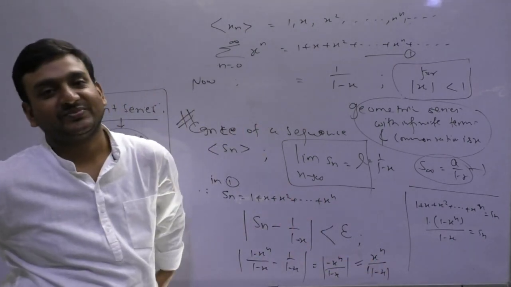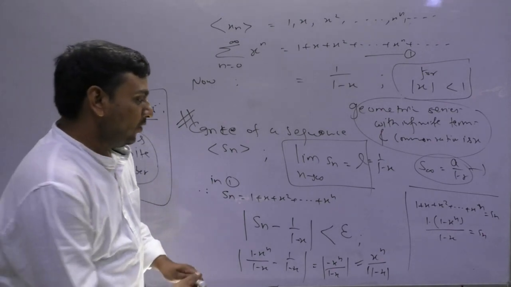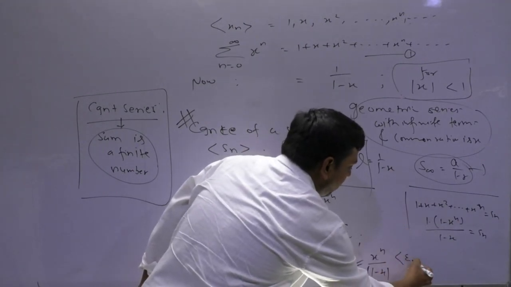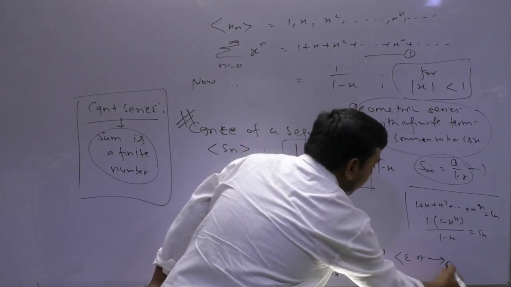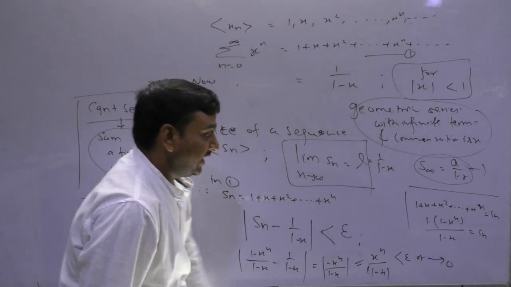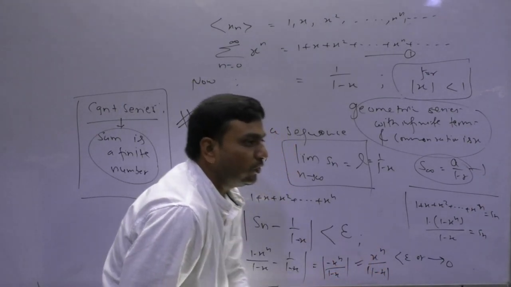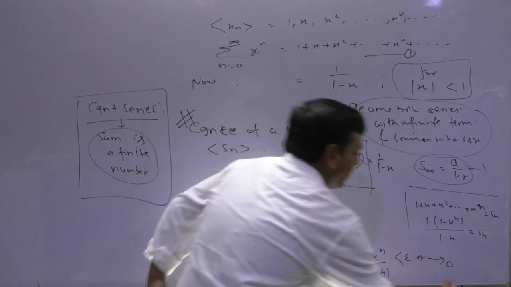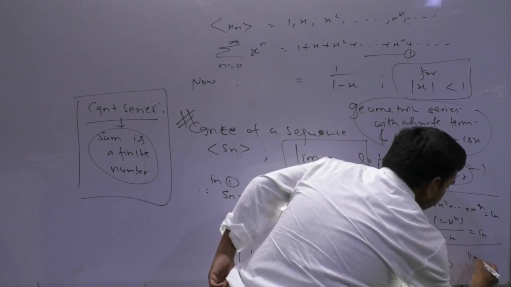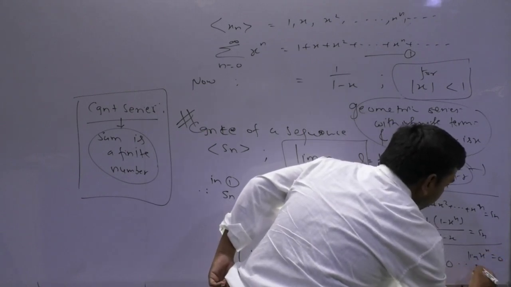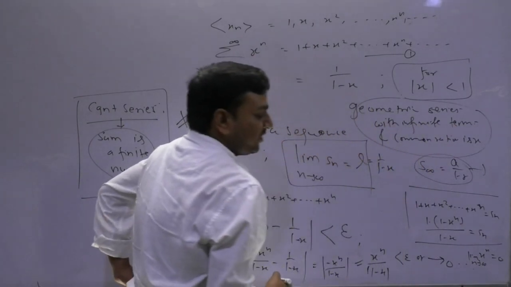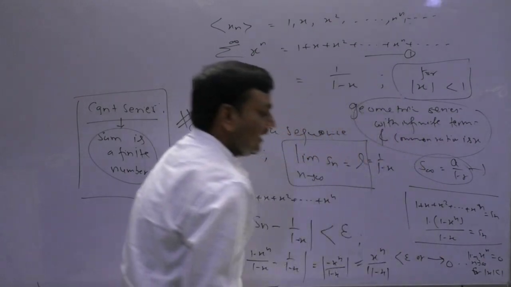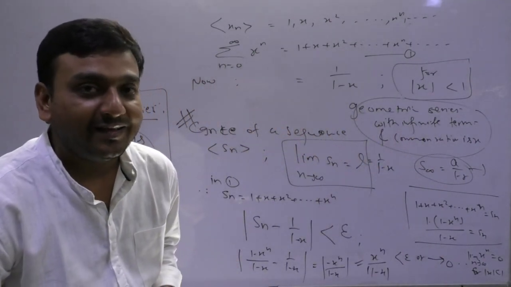Any doubt? Now, if I want this quantity to be less than epsilon, or you can say tend to 0, this quantity will tend to 0 only when modulus of x is less than 1, because what you have studied is that the limit as n tends to infinity of x raised to the power n is 0 for modulus x less than 1. Am I clear or not?